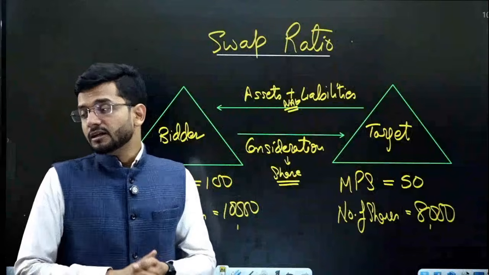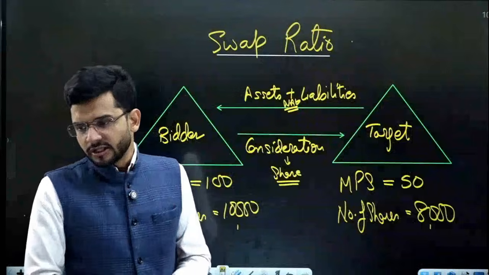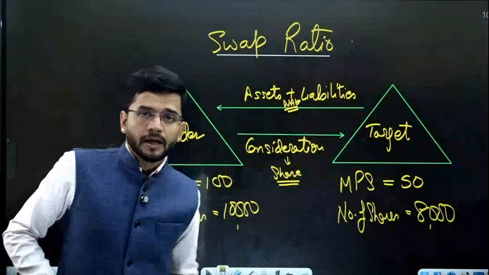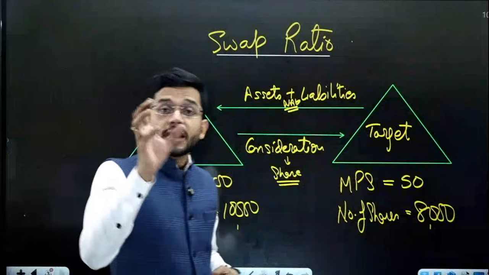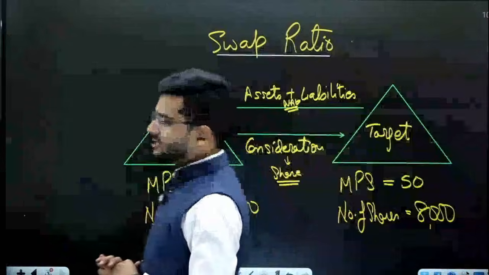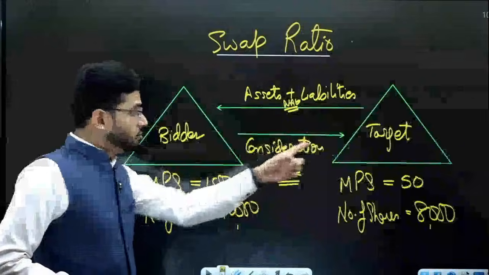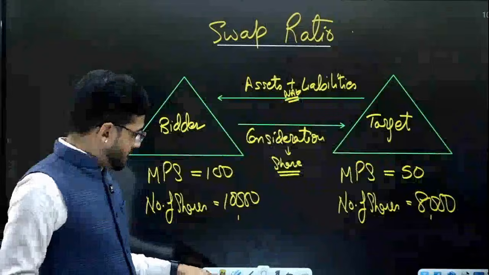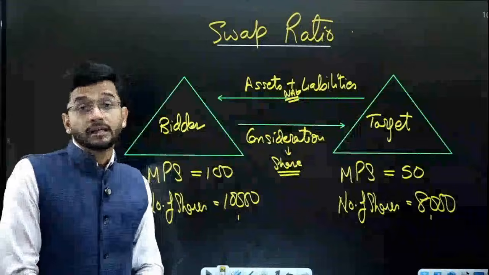One way of fulfilling the consideration is to pay cash. That is for sure there. Okay, you can pay cash. That's okay. But another way is that to pay to the target company, we are issuing shares and not cash. So assume that the entire consideration will be satisfied in terms of shares to the target company. So target company shareholders will acquire shares of the bidder company.